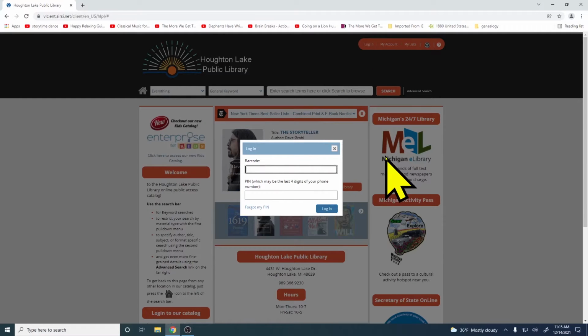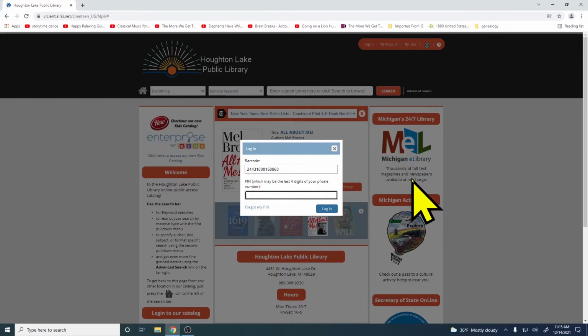It's going to ask you to enter your barcode, which is going to be the entire number on the back side of your library card. And you don't need to type in any spaces or anything. Then you'll put in your 4-digit PIN that you set up when you created your library account. It may be the last 4 digits of your phone number if you don't recall setting one up, but otherwise it's the number you set up when you created your library account. If you don't remember it, you can always contact us and we'll go ahead and straighten that out for you.